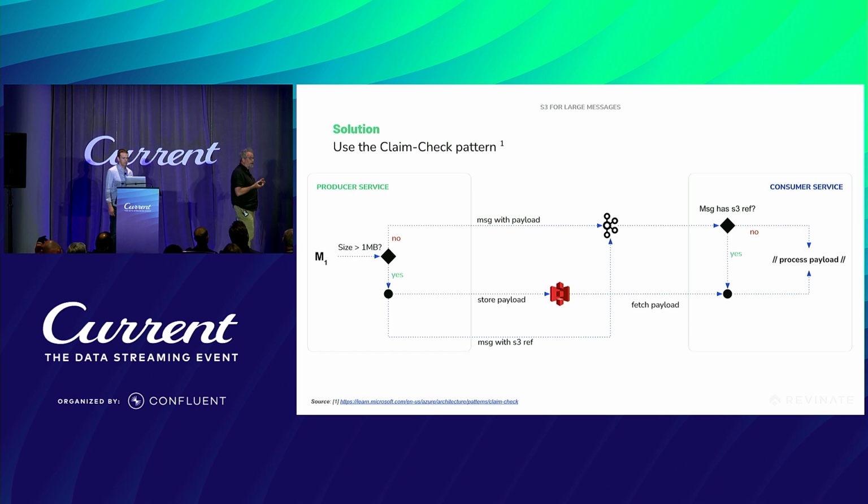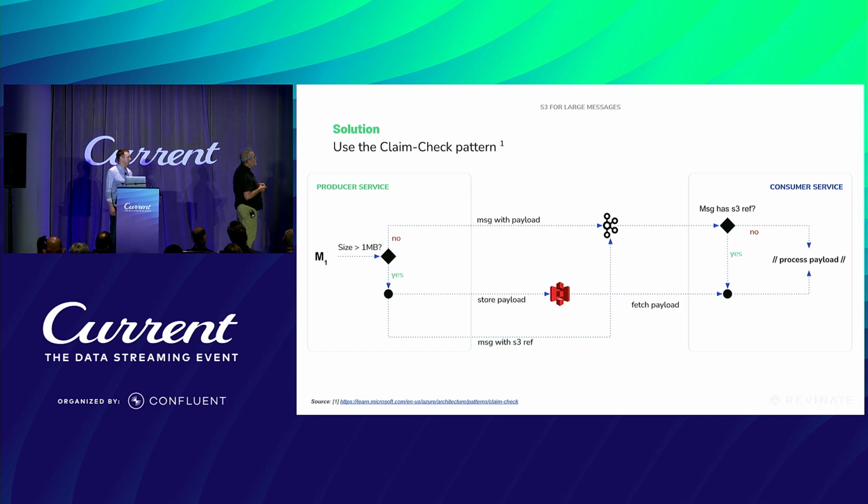If it is under that limit, then he can send that message with the message payload in the Kafka message straight out to Kafka. If it's greater than a megabyte, then he's going to have to first take the payload out of the Kafka message, put that payload into S3, and replace the payload in the Kafka message with a reference to the S3 object that he just created. And then he can send that to Kafka.